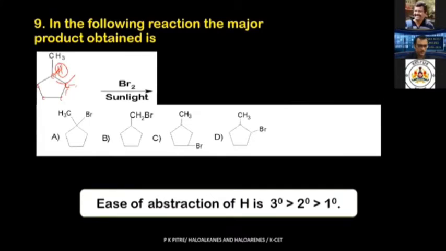Remember that always. And so what should be our option out of these? Look at this. What is given to you, people? Br is replaced from here. Br is here. Br over here. So you know what your option is now. Hydrogen is getting replaced from this particular position. So Br is replacing this hydrogen. So your option is obviously the first one.